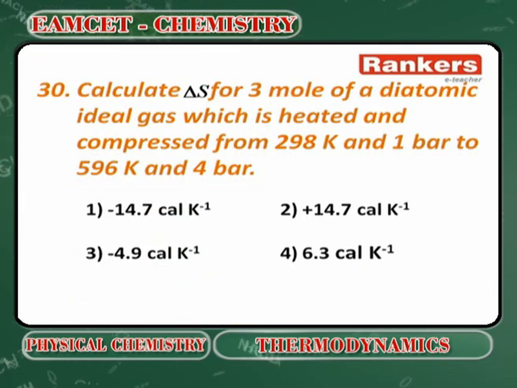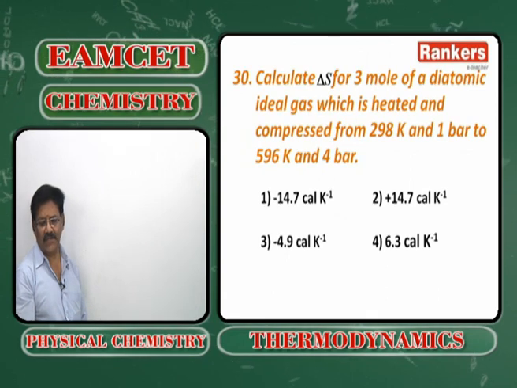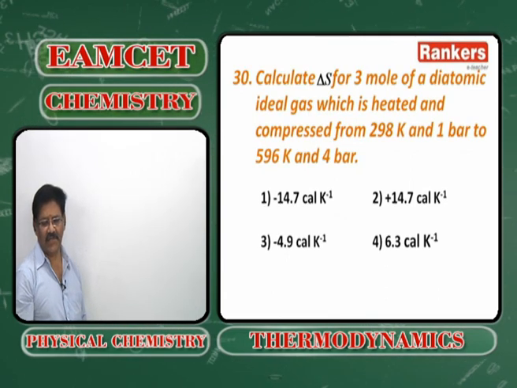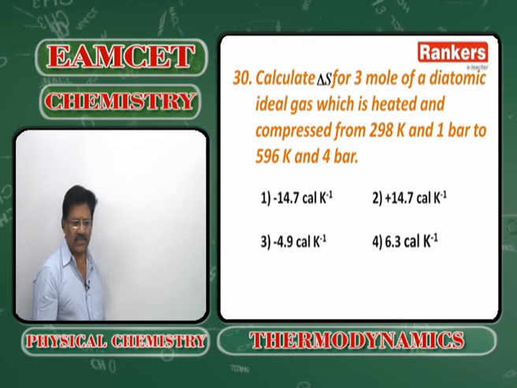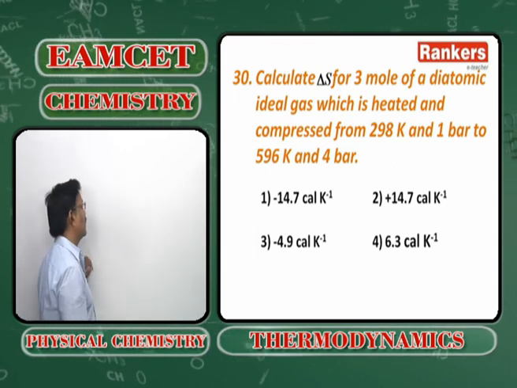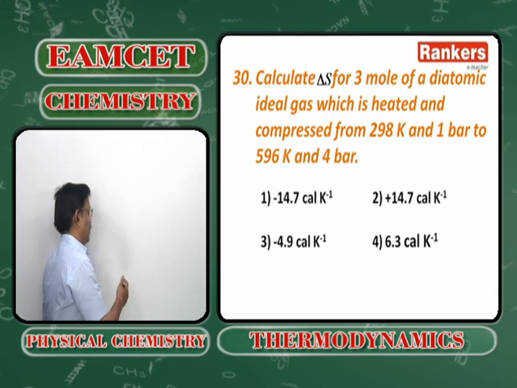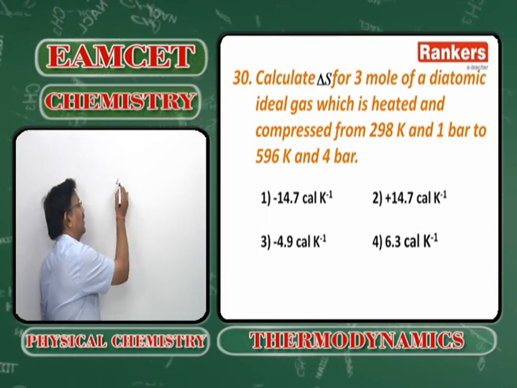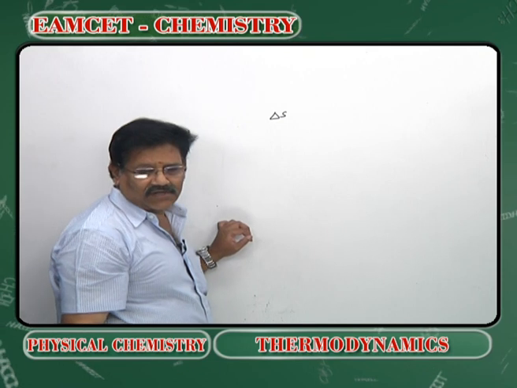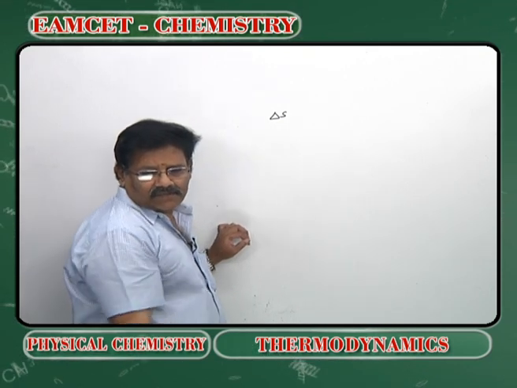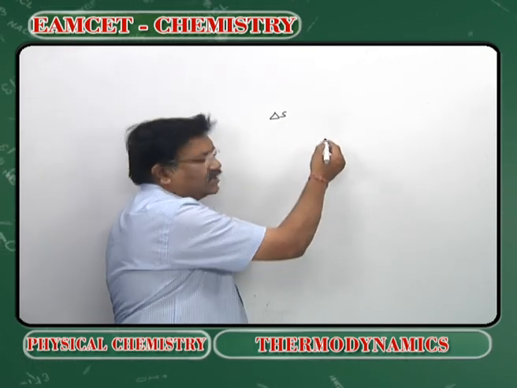Next, here for the expression for the delta S, two parameters are getting changed. What are the two parameters that are getting changed? Both temperature and the pressure are changing. So what is the expression for delta S?